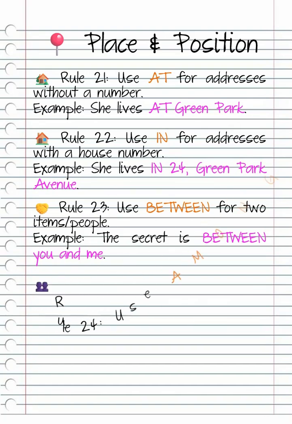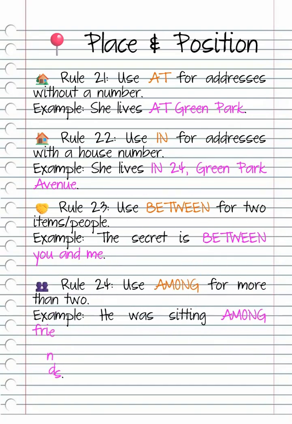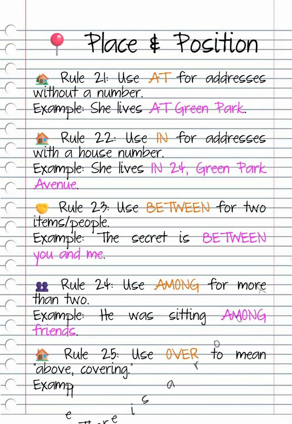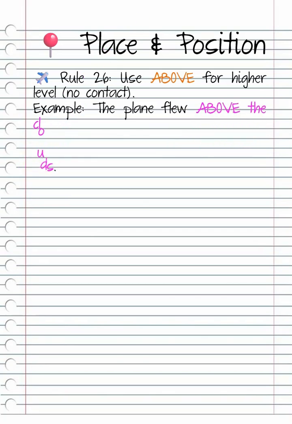Rule 24. Use among for more than two. Example, he was sitting among friends. Rule 25. Use over to mean above, covering. Example, there is a roof over our heads. Rule 26. Use above for higher level, no contact. Example, the plane flew above the clouds.